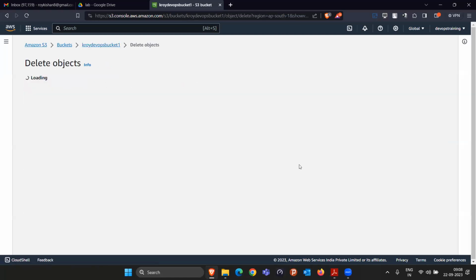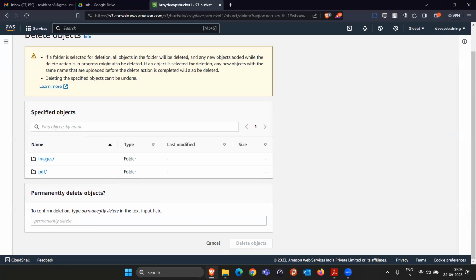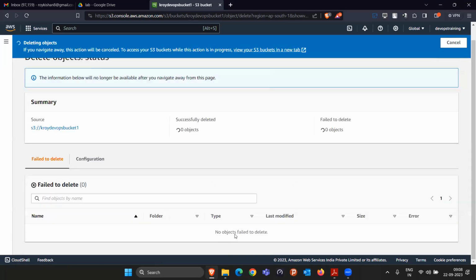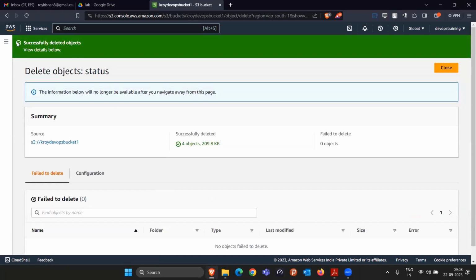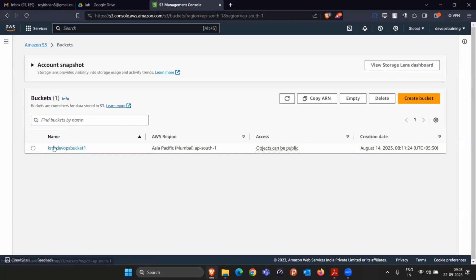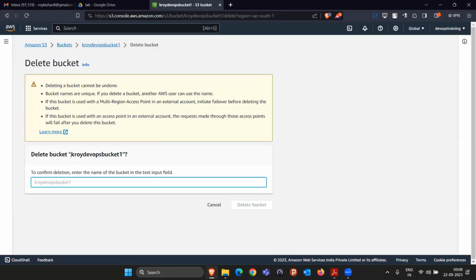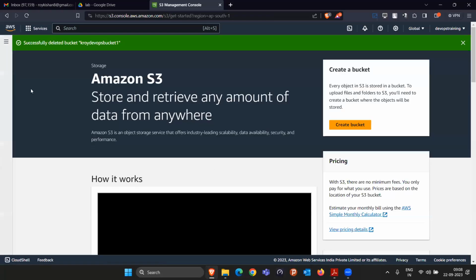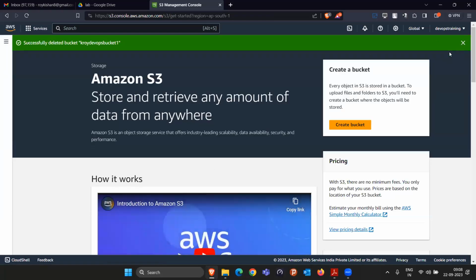You don't have to do these things. So when you search S3, this type of page is going to come.